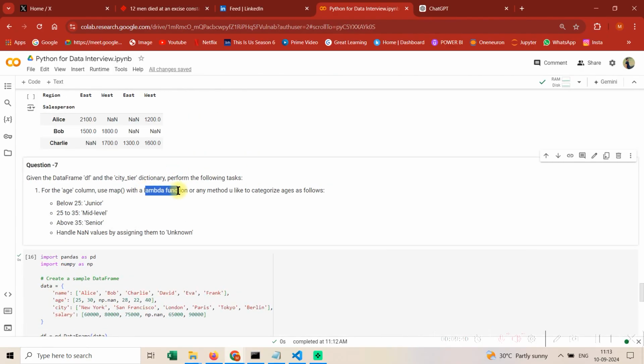Lambda function is being asked a lot because, see guys, there is not much a person can also ask you in an interview. You also need to understand that it's not that there's a lot of content available. So usually I have seen recruiters ask a lot of lambda function related things. So let's see how we write the syntax for lambda function. I'll show you. It's not very difficult, it's easy.